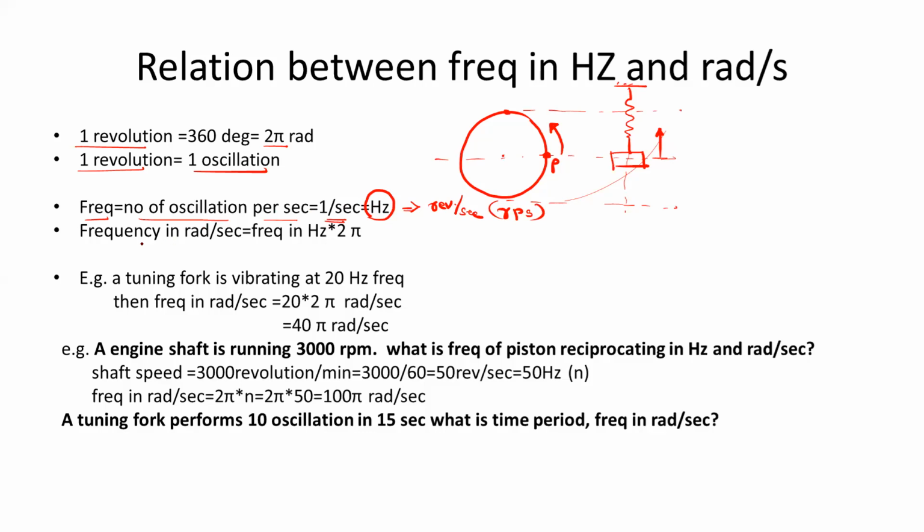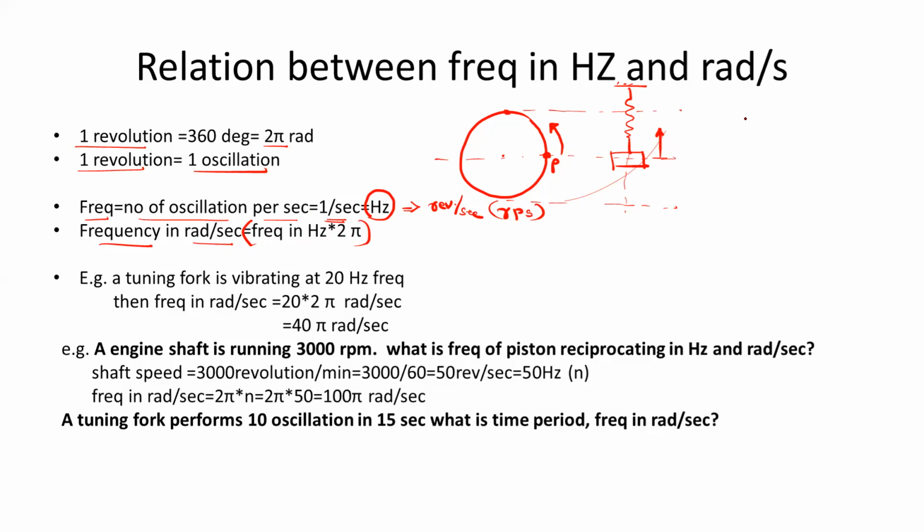Frequency in radian per second is equal to frequency in hertz into 2 pi. So if you have the frequency in hertz and if you want to convert that into rad per second, then just multiply it by 2 pi radian.